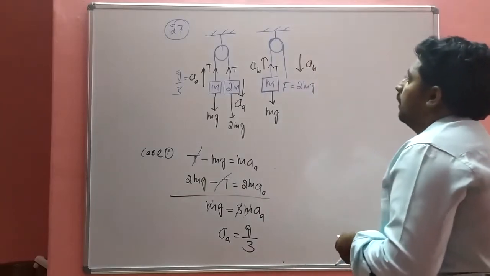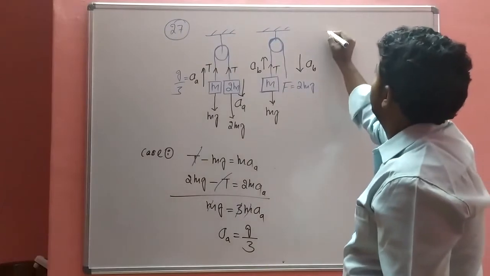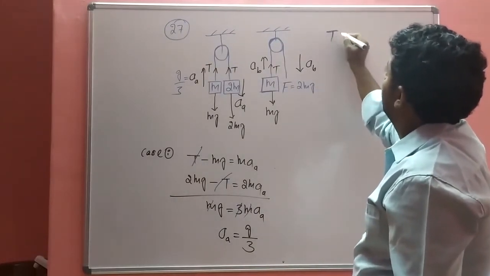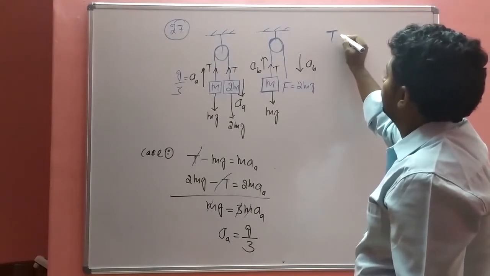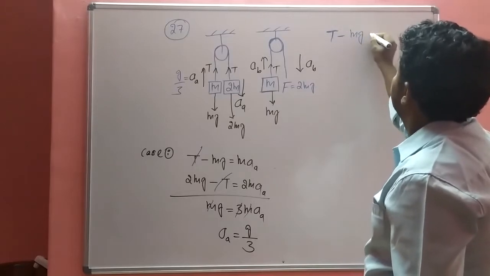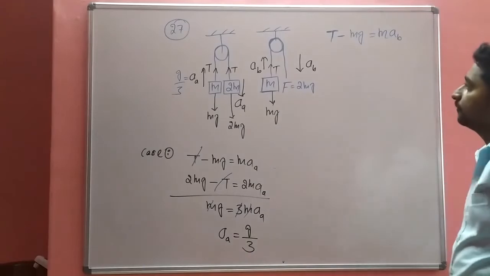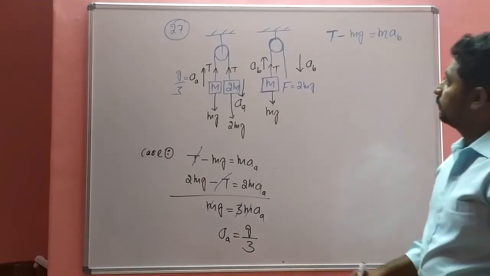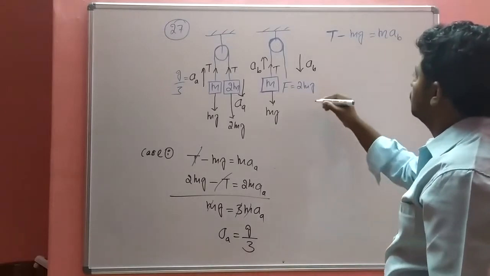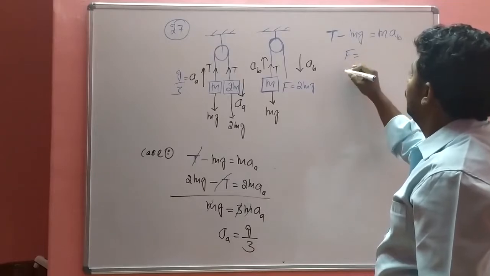Acceleration and tension are both in the same direction, that is T minus mg is equal to MAB. So here, F is equal to 2 mg.